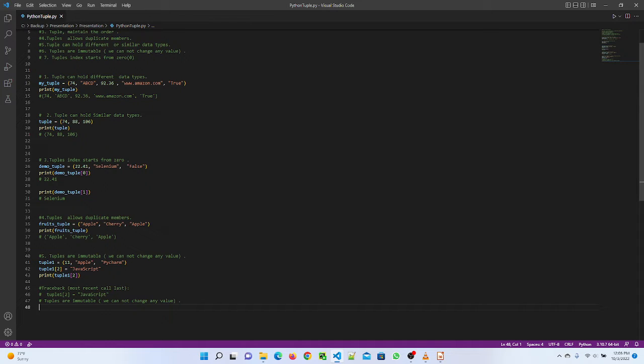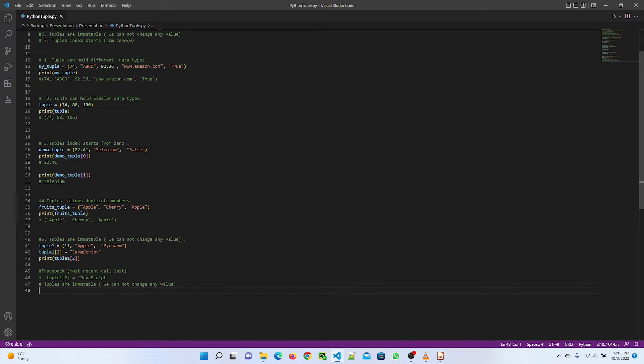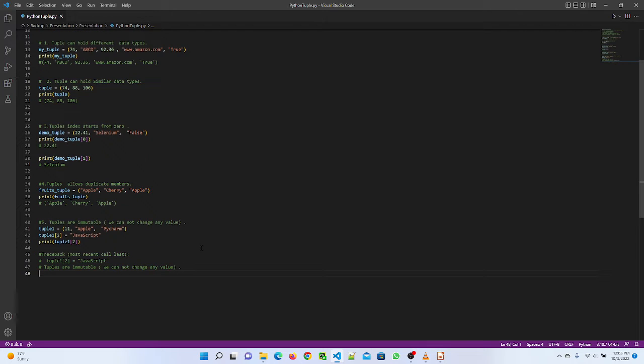Tuples allow duplicate members. So here in fruit tuples I gave apple 2 times. When I execute the program, it gave me apple 2 times. Tuples are immutable, means we cannot change any value in tuple. Here I mentioned 3 values in my tuple and when I pass index 2, I am trying to change the value PyCharm with JavaScript. But here I get the traceback error, since tuples are immutable, we cannot change any value in tuple.